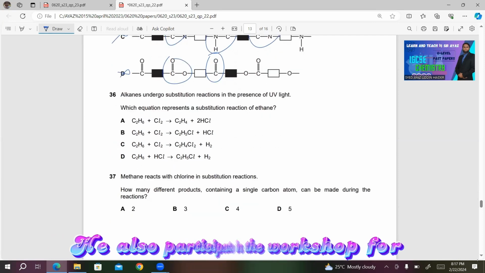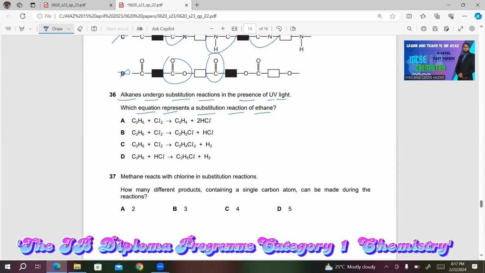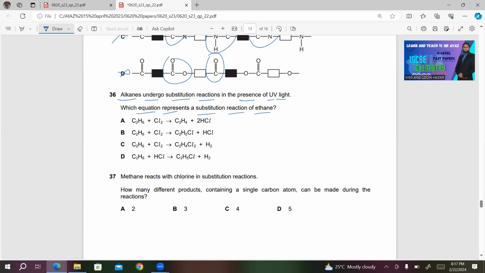36, alkanes undergo substitution reactions in the presence of ultraviolet light. Which equation represents a substitution reaction of ethane? So when ethane reacts with chlorine, we will get the substituted products. We will get two products. We will get haloalkane and hydrogen halide, or hydrogen chloride in this case. So obviously C and D are incorrect. We are left with A and B. So either A is correct or B is correct.